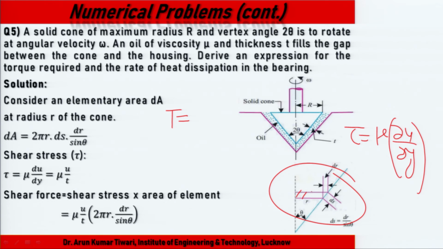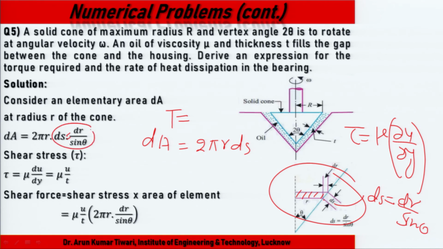The elemental area dA is 2 pi r into ds, and what is ds? ds equals dr upon sin theta. So dA becomes 2 pi r dr upon sin theta. This component is the dA.